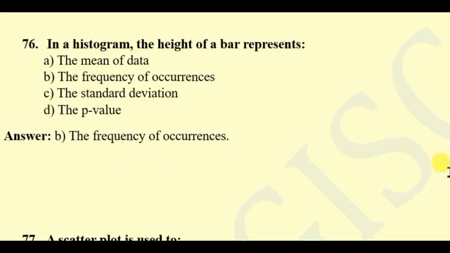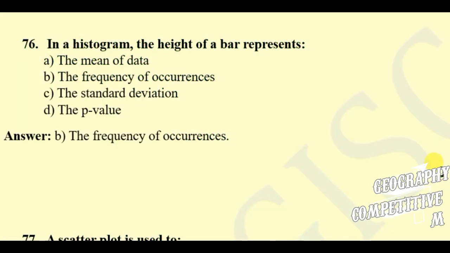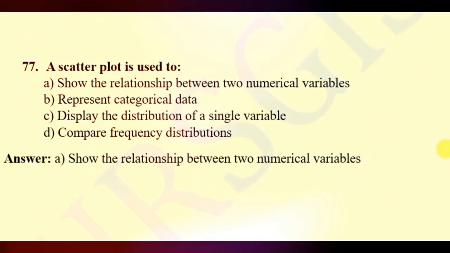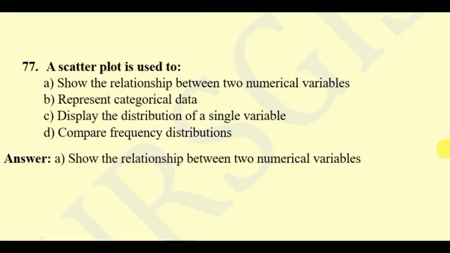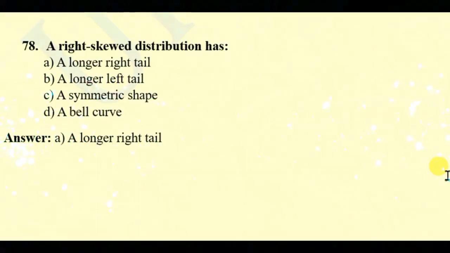Question 76. In a histogram, the height of a bar represents the mean of data, the frequency of occurrences, the standard deviation, or the p-value. Here the right answer will be the frequency of occurrences. Question 77. The scatter plot is used to show the relationship between two numerical variables, represent categorical data, display the distribution of a single variable, or compare frequency distribution. Here the right answer will be show the relationship between two numerical variables. Question 78. A right skewed distribution has a longer right tail, a longer left tail, a symmetric shape, or a bell curve. Here the right answer will be a longer right tail.